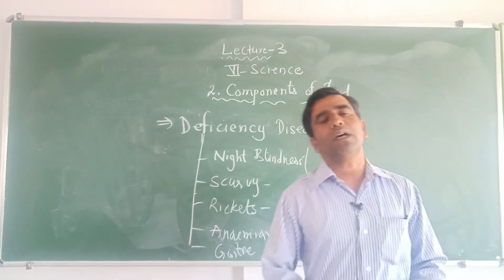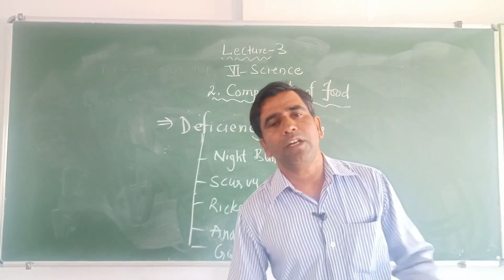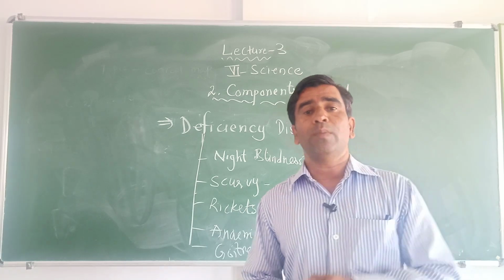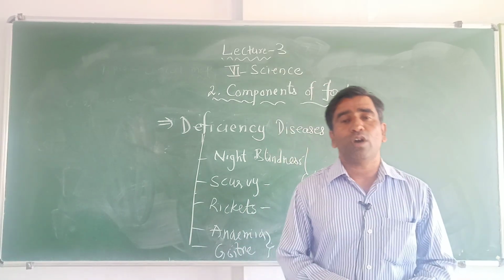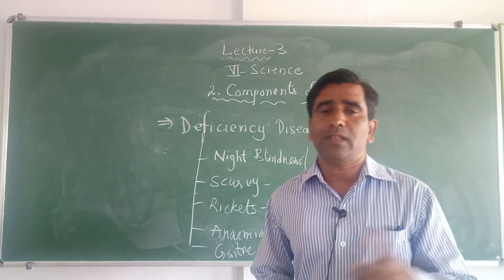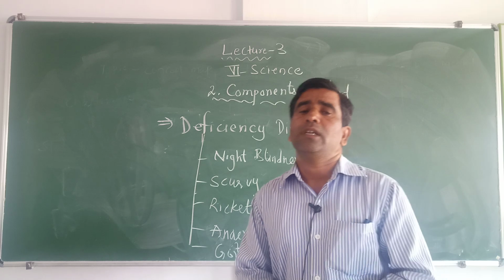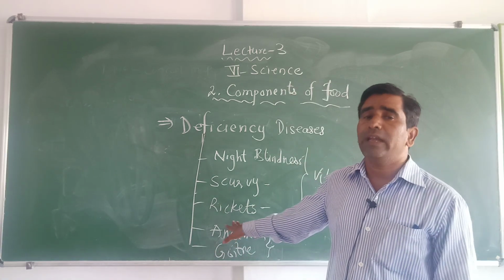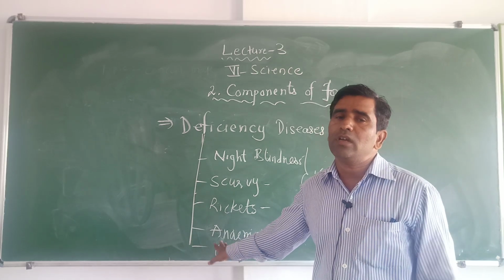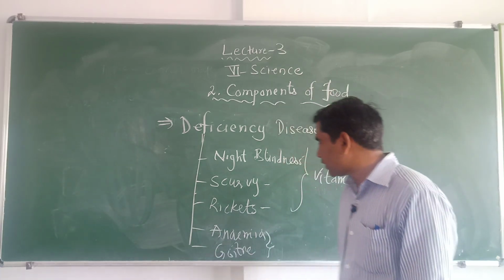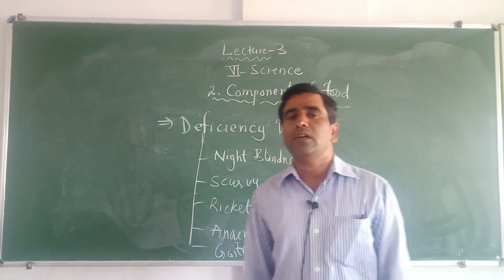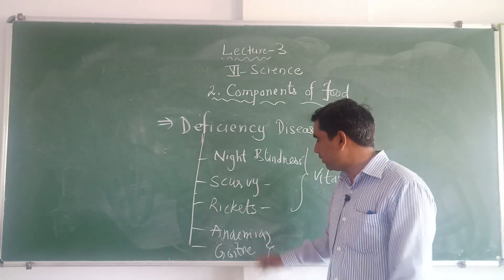When you consume iron in the diet, the body makes that iron into hemoglobin, and hemoglobin is a substance which carries oxygen to the different parts of the body or different cells of the body, and that oxygen helps to release energy. If a person lacks iron in his diet, he is going to suffer from anemia, which leads to weakness of the body. So for iron, you can take green leafy vegetables, which helps to recover from anemia.